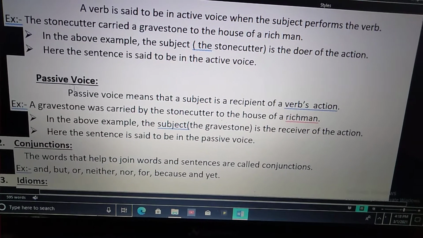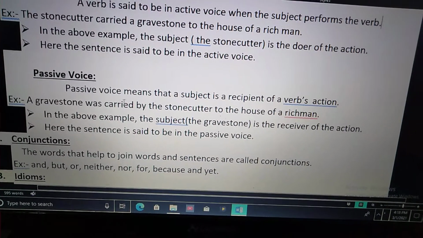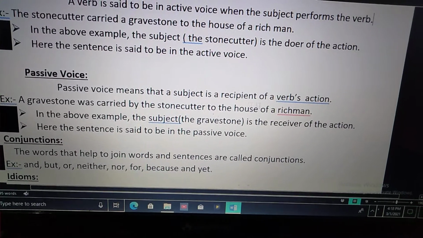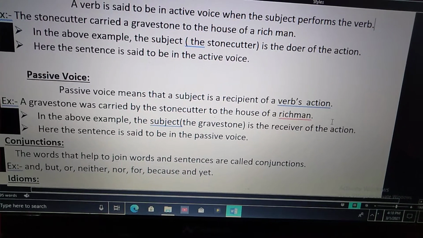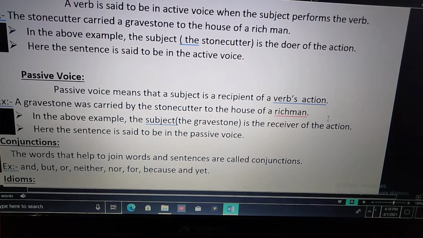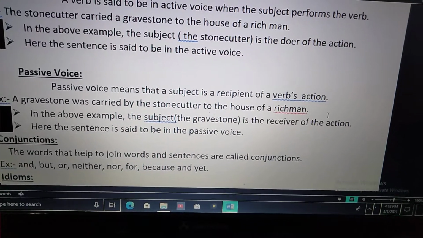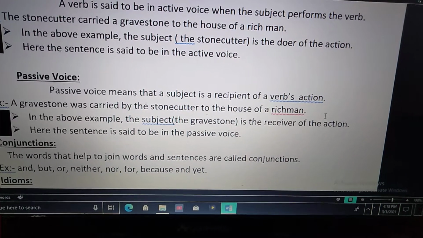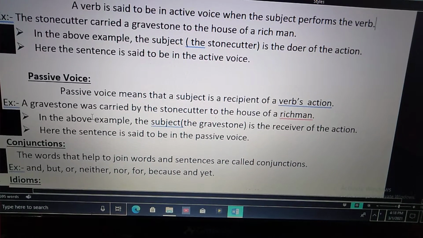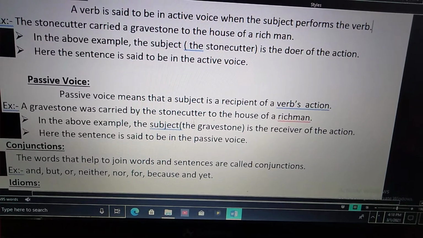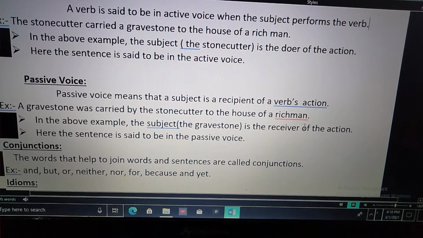Next, passive voice. Passive voice means that the subject is a recipient of a verb's action. So the subject will receive the verb's action. That is nothing but passive voice. For example, a gravestone was carried by the stone cutter to the house of a rich man.